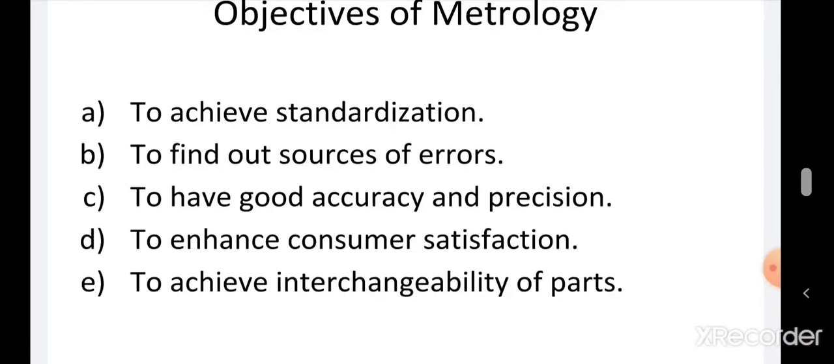At that time, what I can do is randomly pick one hole and randomly pick one shaft. If they both assemble with each other, both the parts are accepted. If both the parts do not assemble with each other, I'll check them using an instrument. Such a concept comes under interchangeability. Because of interchangeability, we can save our time and money.